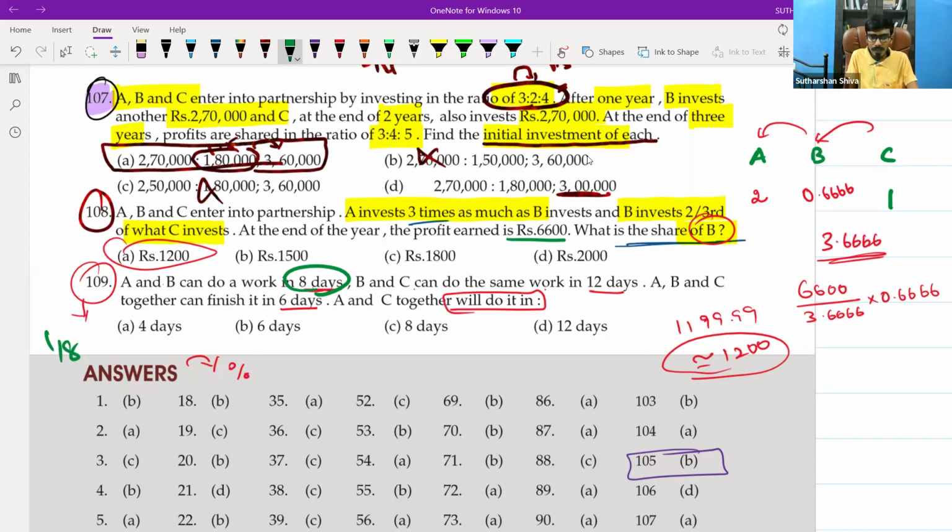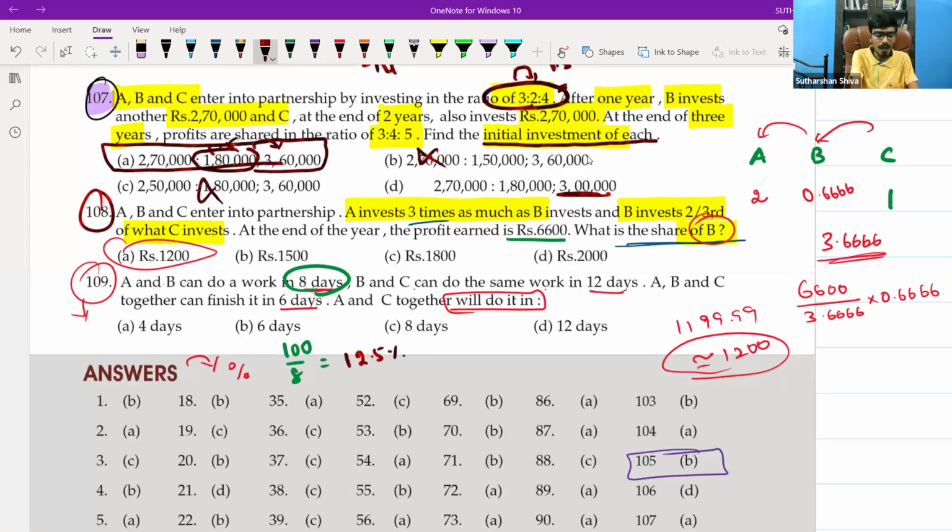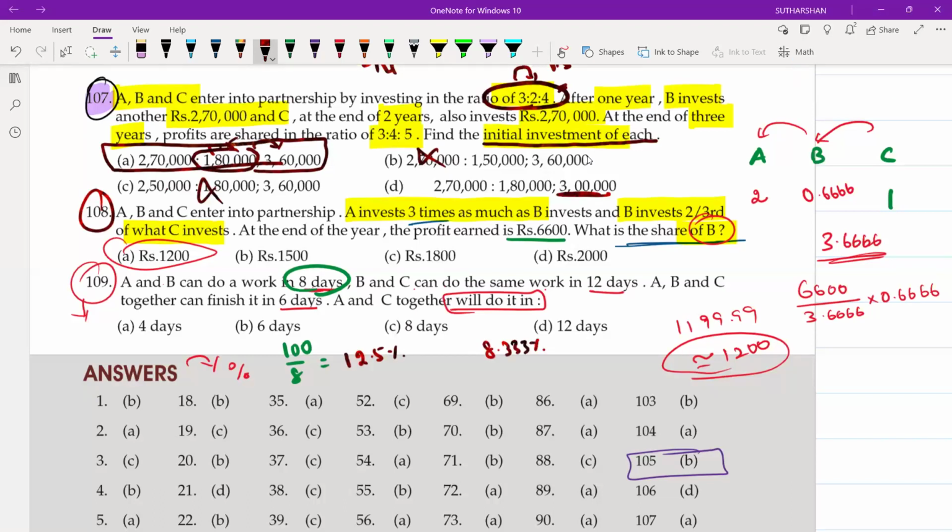100 by 8, what is the value? 12.5. 100 divided by 12, what is the answer? 8.333. So A and B put together do this amount of work, and B and C are going to do 8.33% of the work.